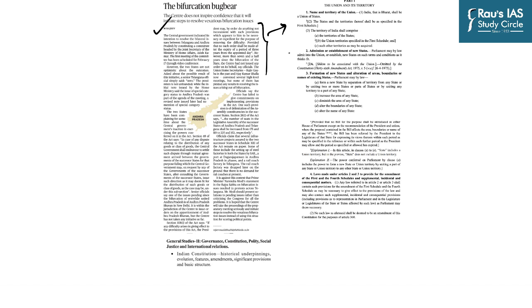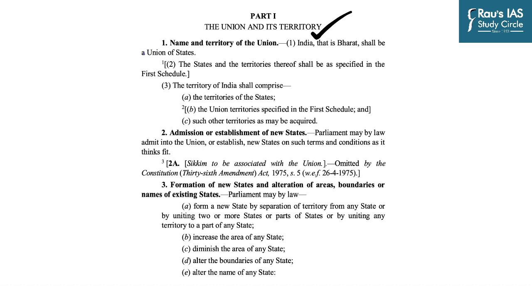But what is a cause of concern is to understand the constitutional provision given under Part 1 of the Constitution of India, which is the Union and its territories. This is the part which not only defines the territorial extent of our country, but also the territorial extent of each and every state, how the area, name, and the shape of each and every state is changed, how they are created, how they are merged, or how they are bifurcated. And no better way to do it but to look at the original constitution text, where you can see Part 1 deals with the Union and its territory.